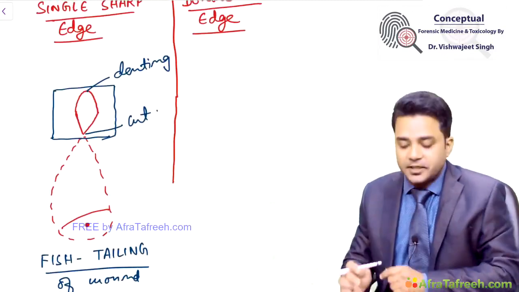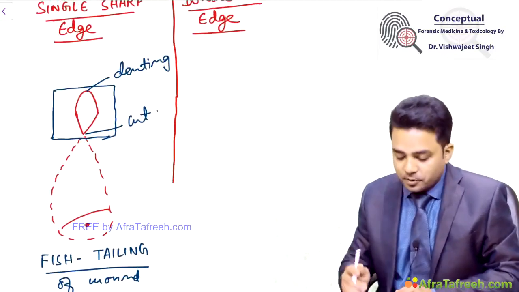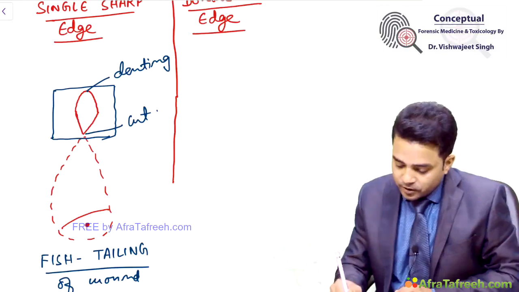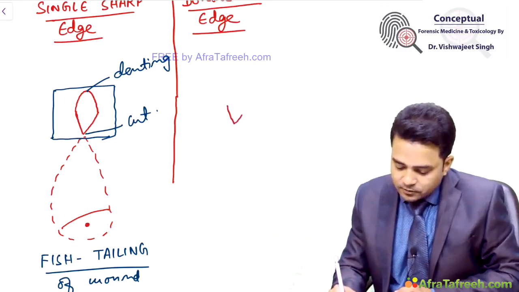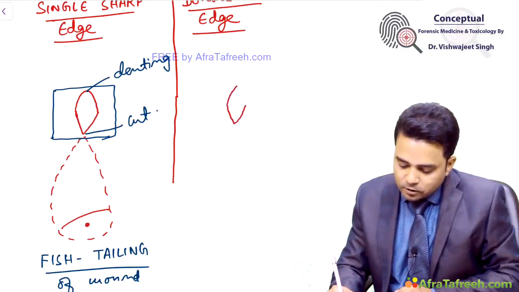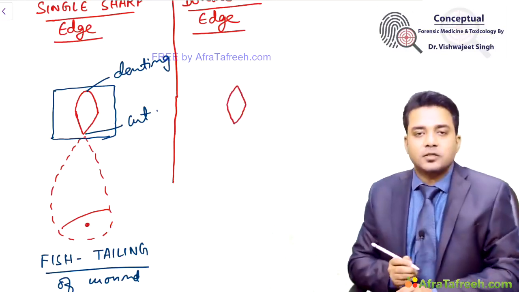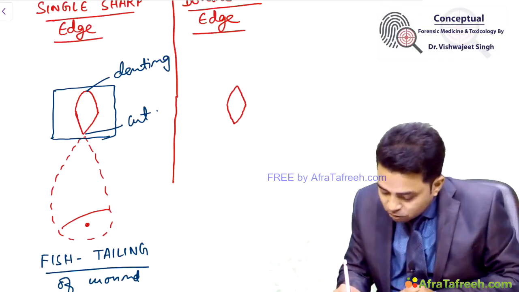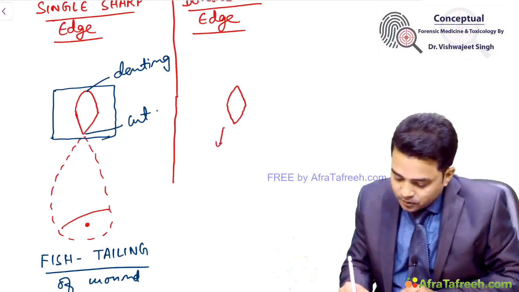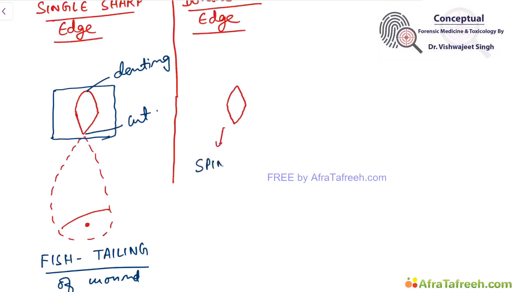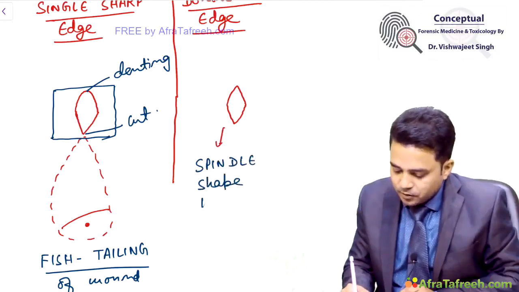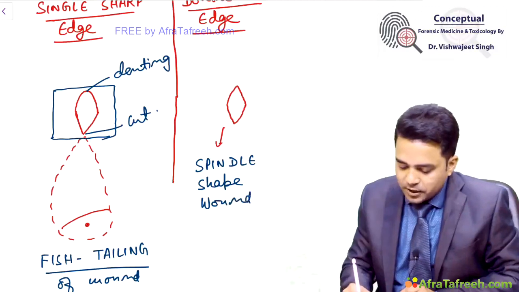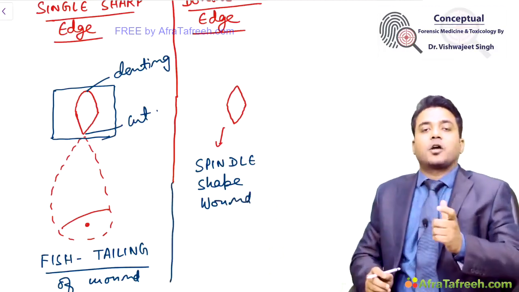To be differentiated from the wound produced by a double sharp edge weapon. If a double sharp edge weapon is used, one end is cut and the other end will also be cut. So the wound will be something like this. This is called a spindle shaped wound, produced by a double sharp edge weapon.